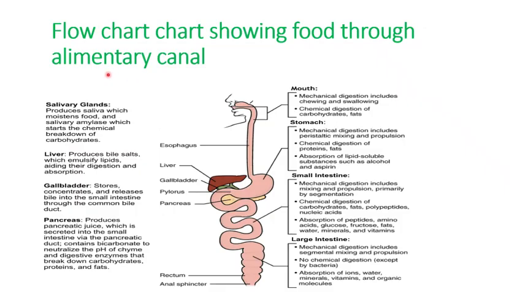Now we see how digestion is completed in our body with the help of this flow chart. Here this is the mouth, and the pipe that goes downward is called the esophagus, and the J-shaped structure is called the stomach, and this curve shown in the figure is called the small intestine.